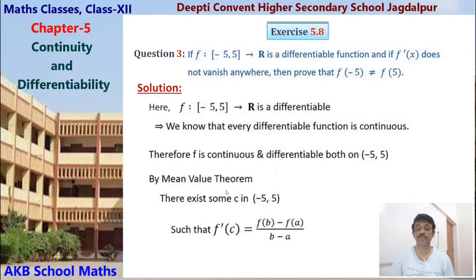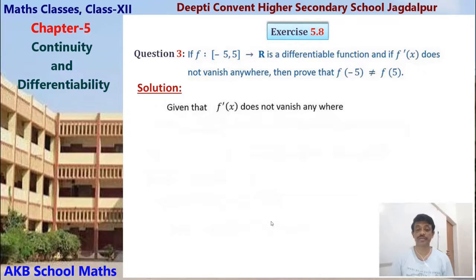So by mean value theorem, we can apply mean value theorem. There exists some c in minus 5 to 5 such that f dash c equals f b minus f a upon b minus a, where a equals minus 5 and b equals 5. Clear? f dash c equals this.